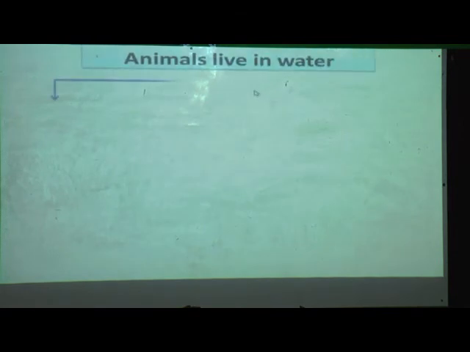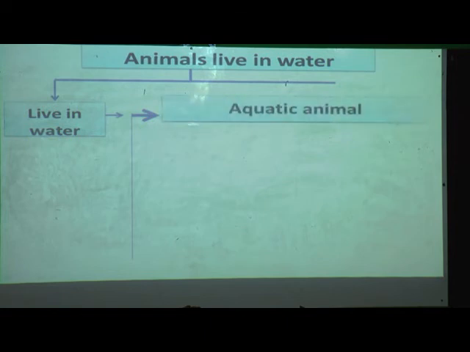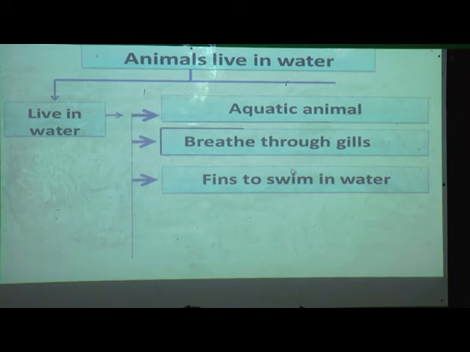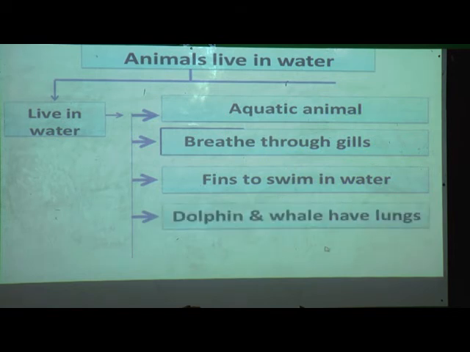Animals that live in water. The animals which live in water are called aquatic animals. They breathe through gills. With the help of gills they are breathing. They have fins to swim in water. Dolphins and whales have lungs. Examples: fish, jellyfish.